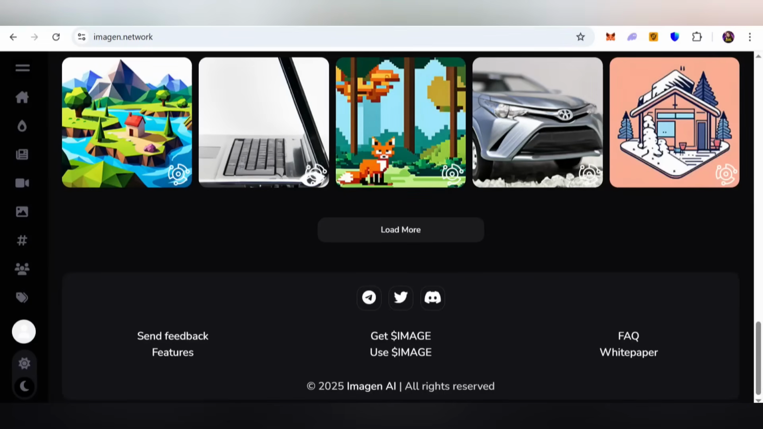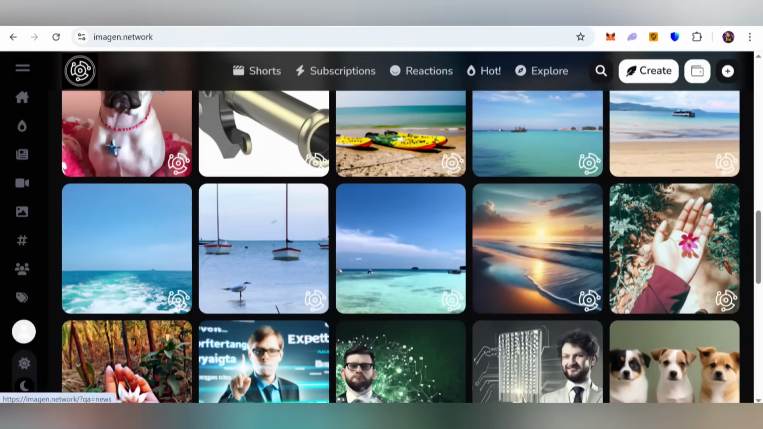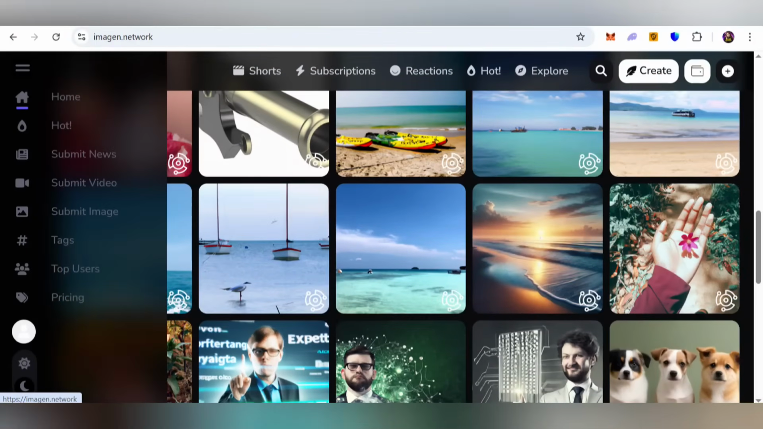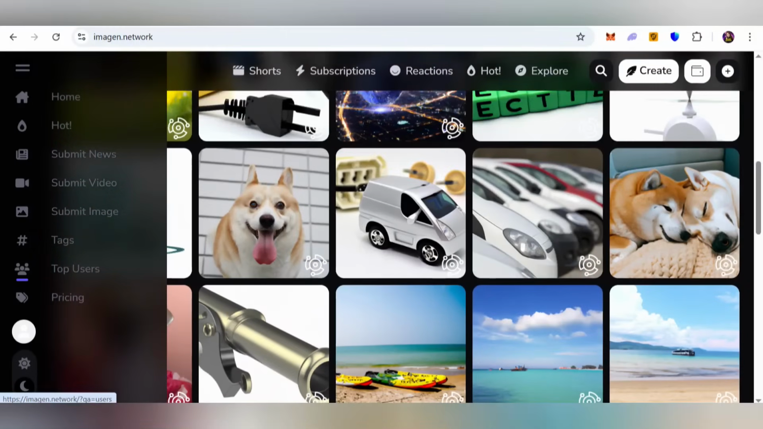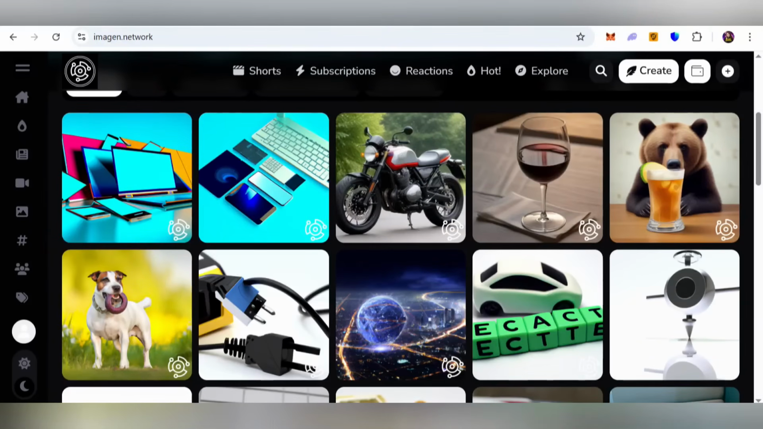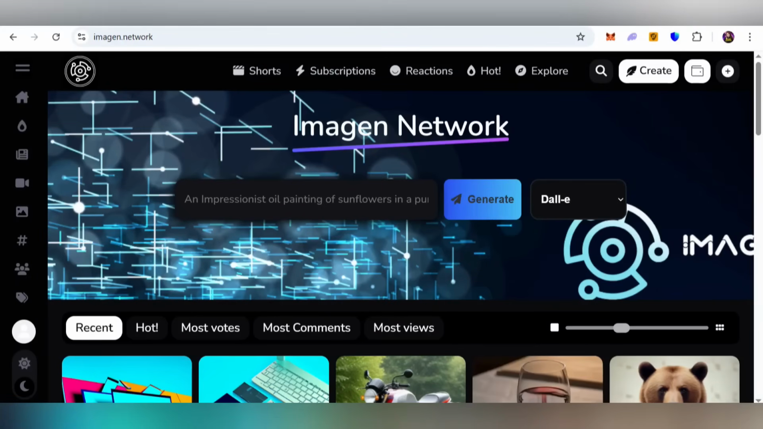You can also check out other information, and on the left side you can find all the menus, where you can find hot, submit, news, videos and images, as well as tags, top users and pricing details. You can also create your account right here, create your wallet and check out all the information. So this is the best project where you can generate AI shorts and AI images, and you can also earn a lot of profit. You can also check out the options like DALL-E, Stability, text to video, and many more features right here.